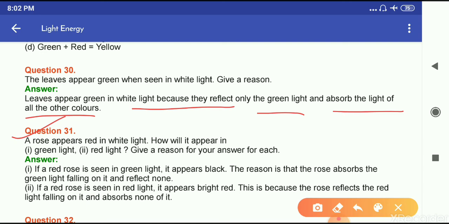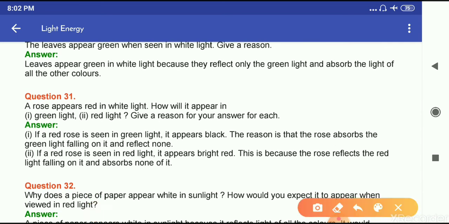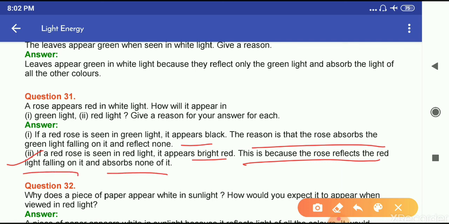Question number 31. A rose appears red in white light. How will it appear in green light and red light? Give reason for your answer. So if a red rose is seen in green light, it appears black. The reason is that the rose absorbs the green light falling on it and reflects none. Answer number second. If a red rose is seen in red light, it appears bright red because the rose reflects the red light falling on it and absorbs none of it.